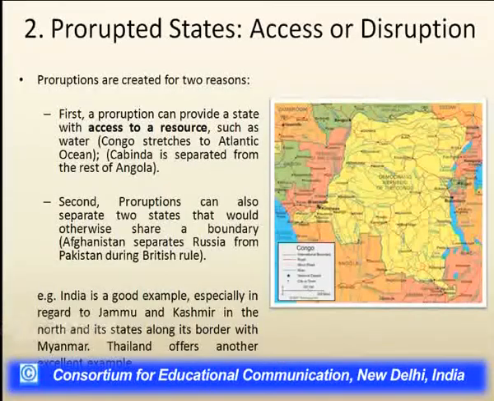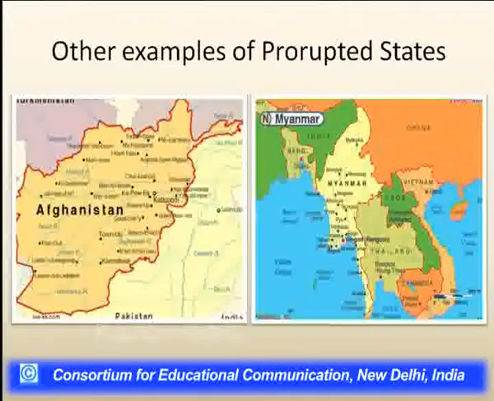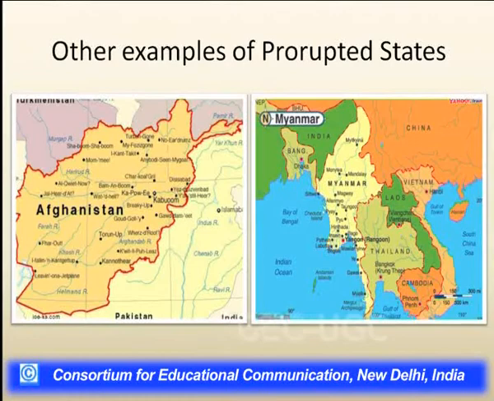The second kind of proruption can also separate two different states, like the example of Afghanistan, which separated Russia from Pakistan during the British rule. Also, other prorupted states are Myanmar and Thailand, which are very good examples of prorupted states. These are also other examples of prorupted states.